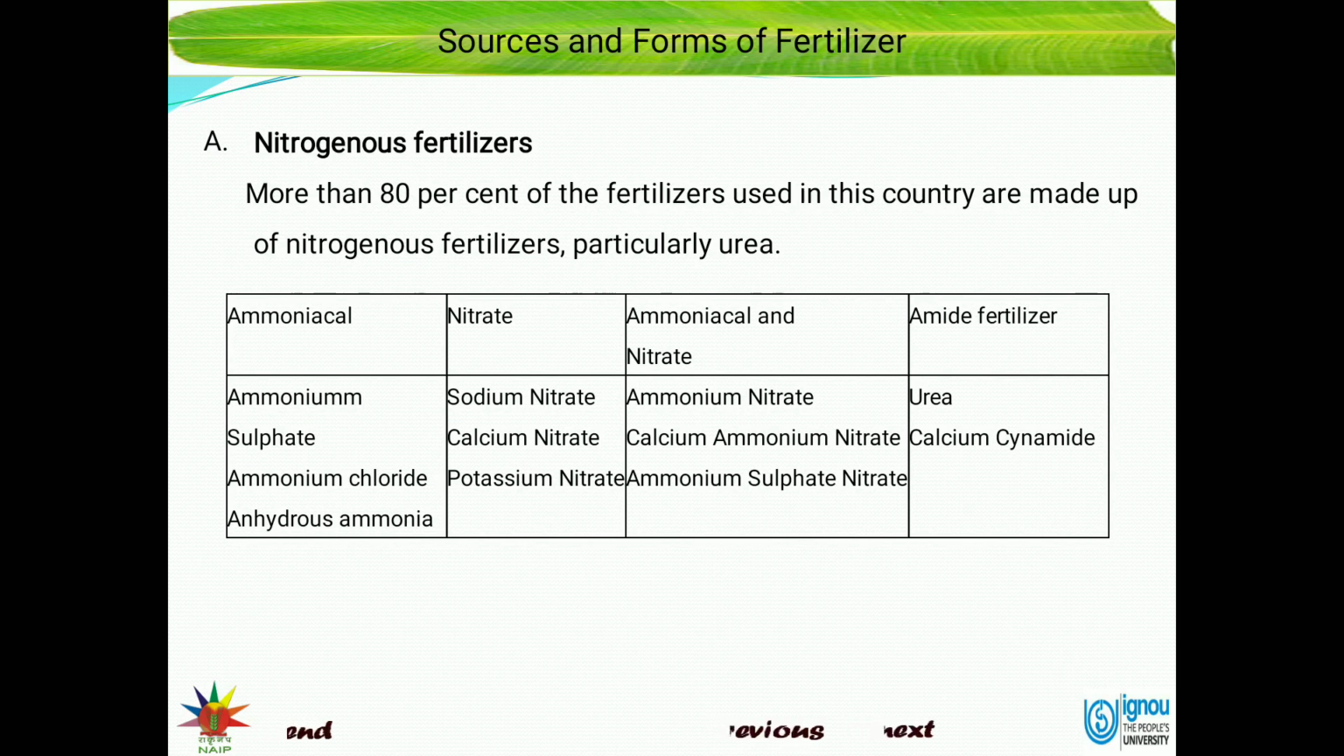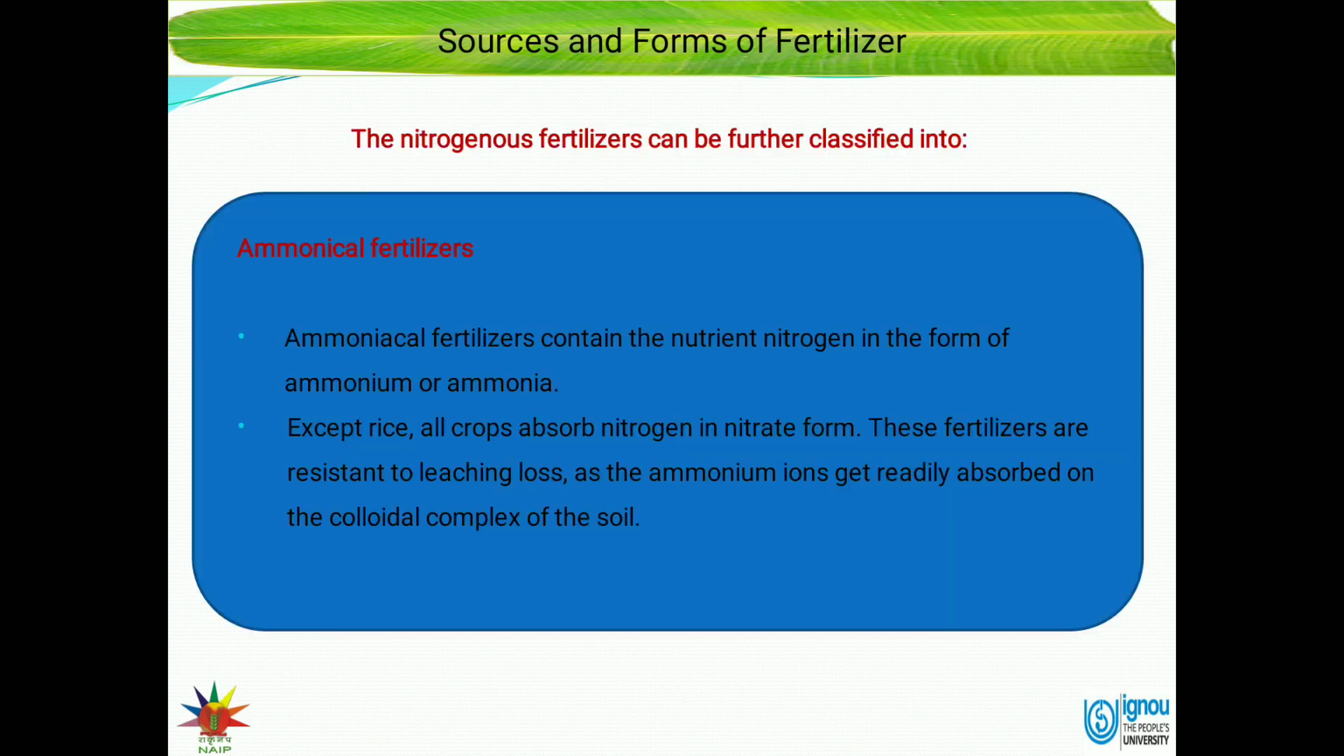Under the nitrogenous fertilizers, we have already seen the examples of different nitrate, ammoniacal, both ammoniacal and nitrate, and amide fertilizers. Ammoniacal fertilizers contain the nutrient nitrogen in the form of ammonium or ammonia. Except rice, all crops absorb nitrogen in the nitrate form, but in the case of rice, the nitrogen is absorbed in the ammoniacal form.